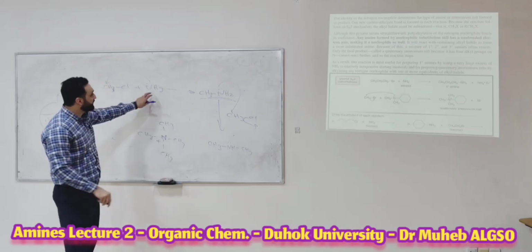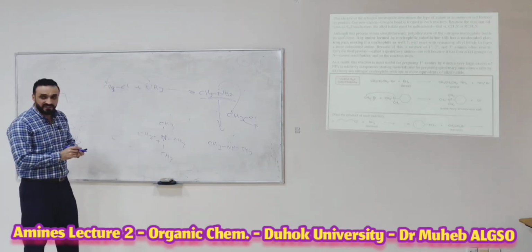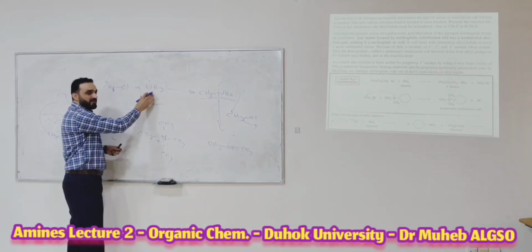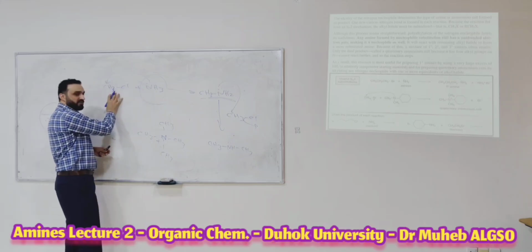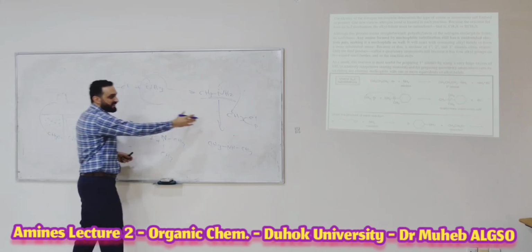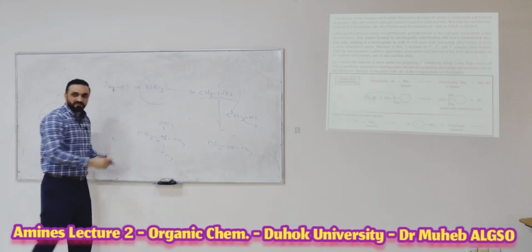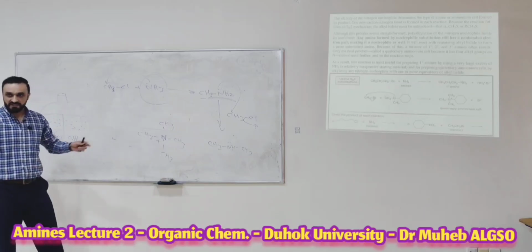So if your nucleophile here is ammonia, you put in a big excess amount of the ammonia and a small amount of the alkyl halide. Why? To prevent the secondary and tertiary amines, to prevent the polyalkylation.